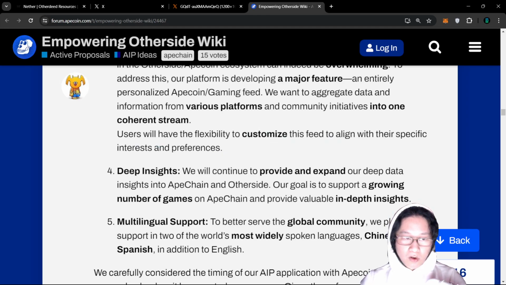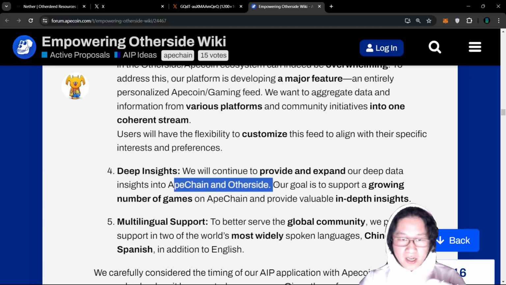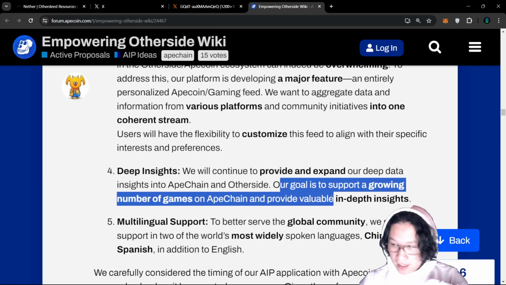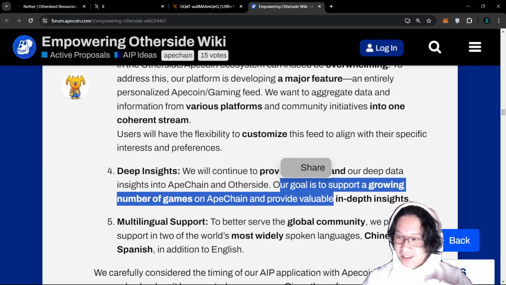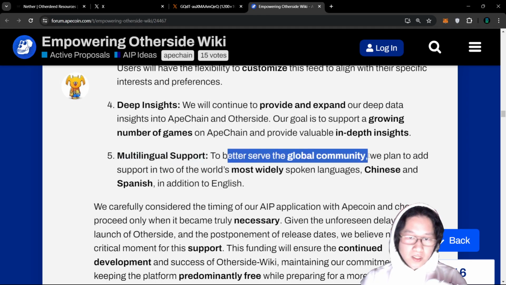And then number 4 is a deep insight into data, as well as stuff on Apechain and Otherside, right? So the goal is to support a growing number of games on Apechain and provide data, and people will need to look at all of the collections and see where they stand, right? There's also number 5, which is adding in Chinese and Spanish to better serve the global community as well.